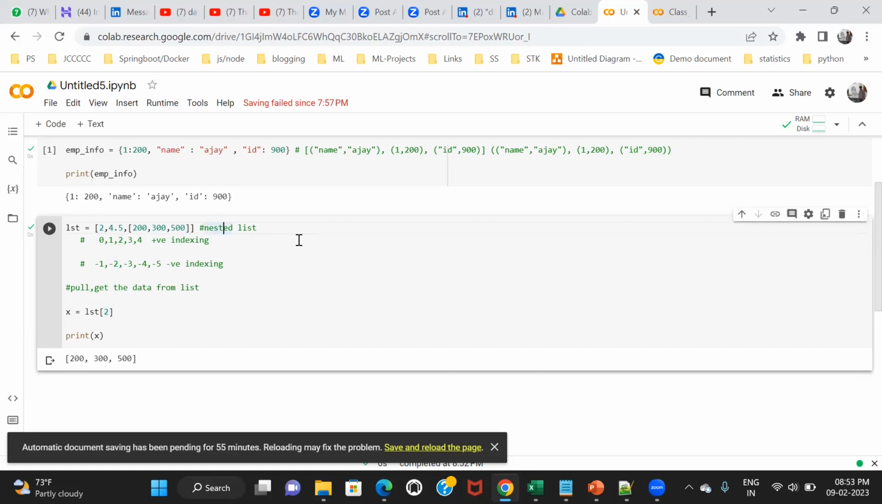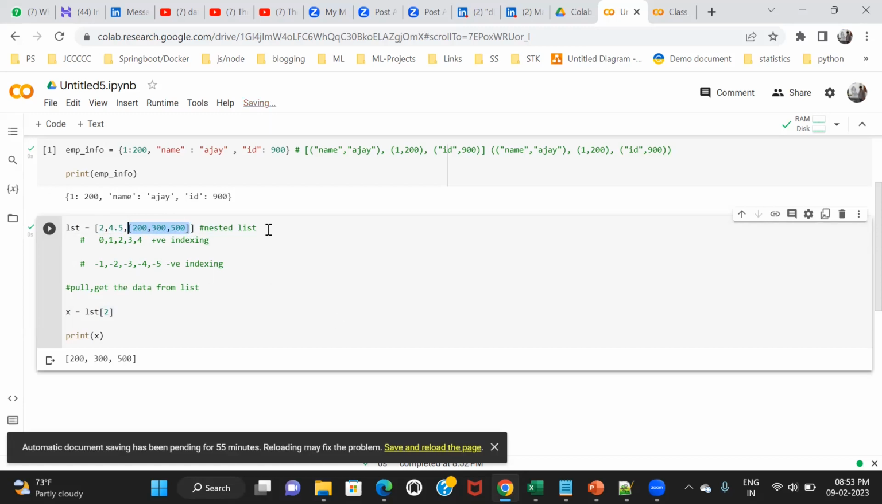Let's suppose there are 3 persons standing in the queue. The first person is who? 2. Who is the second person? 4.5. And who is the third person? This whole list is the third person, not only 200. This whole thing is the third person.